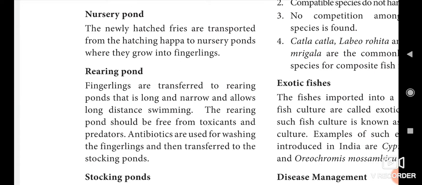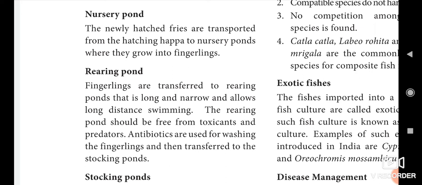Then next we see about the rearing pond. Here the fingerlings are transferred to rearing ponds. Now the fingerlings have grown a little, so they are transferred from nursery ponds to the rearing pond. Okay, here it is long and narrow and allows long distance swimming. Here only they learn the swimming. The rearing pond should be free from toxicants and predators.